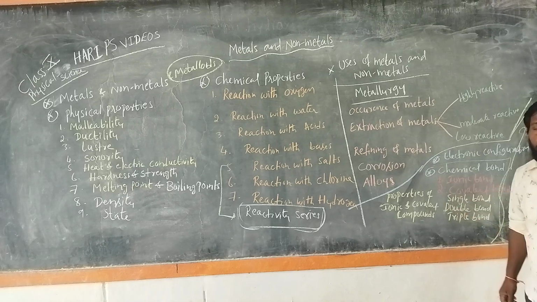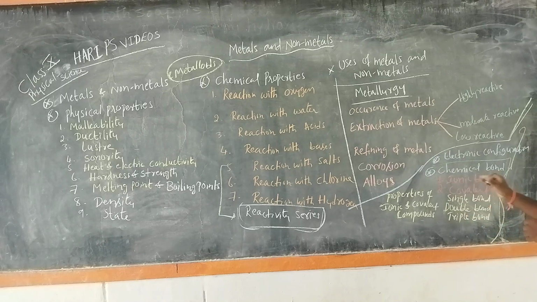Actually, in our textbook a small part is given about the chemical bond and the ionic bond. In the chapter Carbon and its Compounds, the other chemistry chapter, some bonds are also given, and the covalent bond is given there.